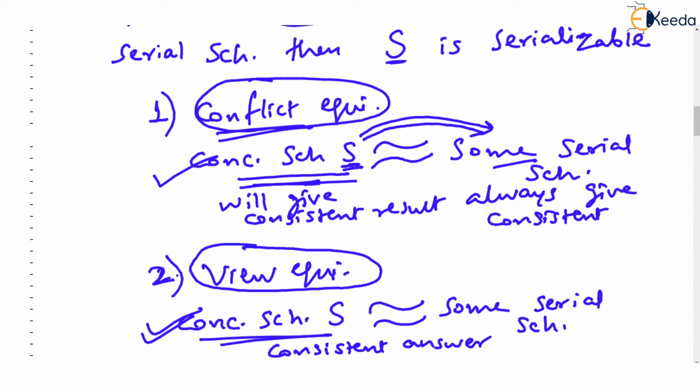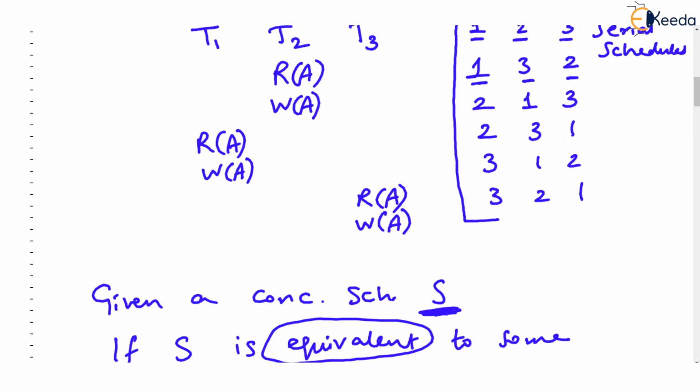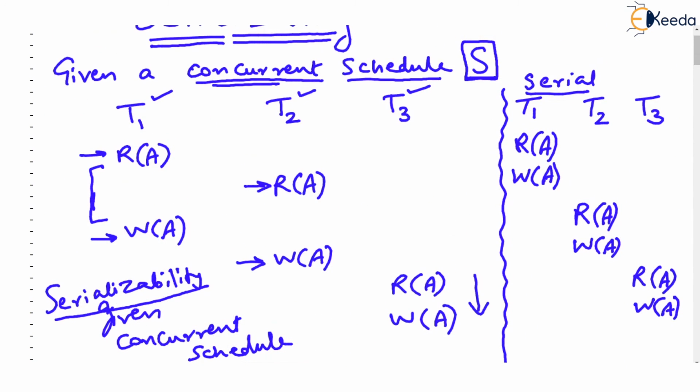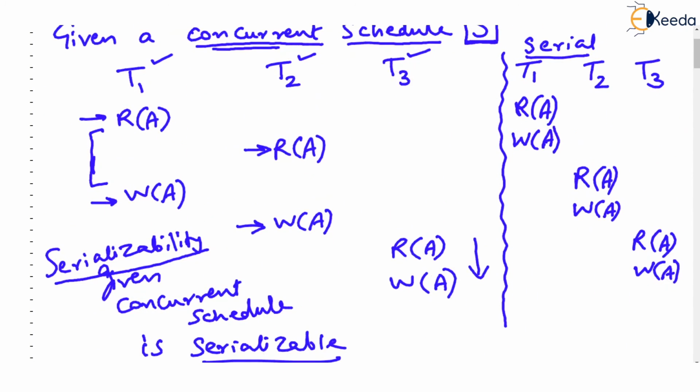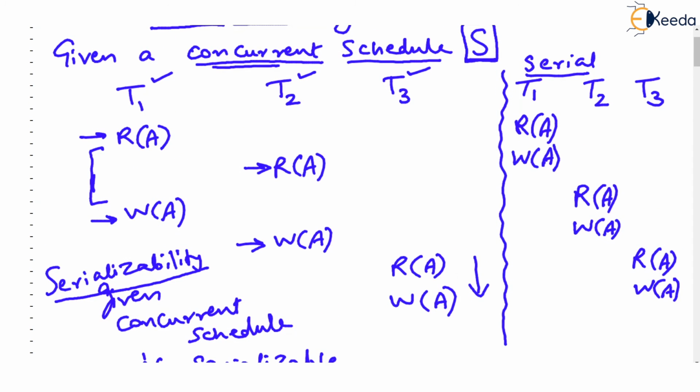But this video was all about telling you what you mean by serializability. To end the video, once again the definition. Given a concurrent schedule, if we are able to prove that this concurrent schedule is equivalent to one of the serial schedules by either conflict equivalence or view equivalence, then we say this concurrent schedule is serializable. And serializable schedules are good because they always give consistent, correct results, because they are equivalent to one of the serial schedules. Thank you very much.